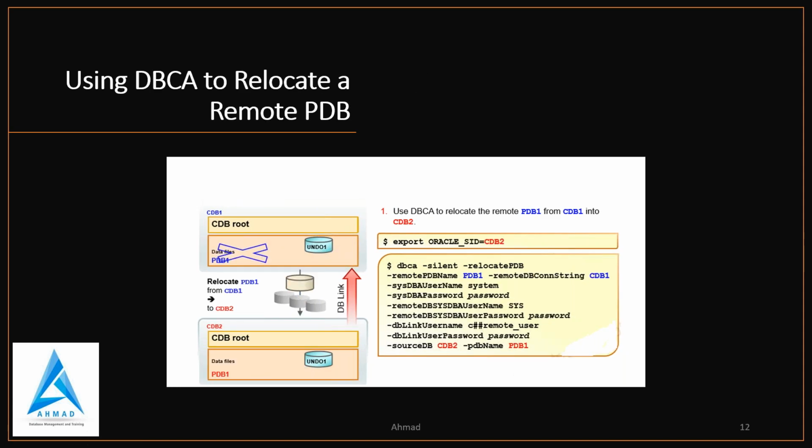Now, using DBCA to relocate a remote PDB. Has anyone done anything like this in 18c? In Oracle 18c, to complete a PDB relocation, you must execute many SQL commands. The pull mode, connected to the CDB where the PDB will be relocated, pulls the source PDB from the CDB where the PDB exists, draining existing connections and managing new connections without requiring any changes to the application.